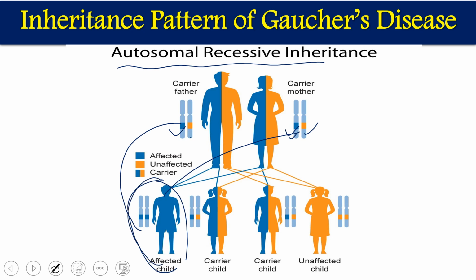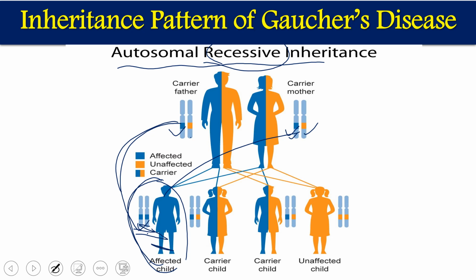So this child will have both alleles for the affected gene. The gene responsible for the enzyme is defective here. Because it is an autosomal recessive disorder, we require one allele from the father and one from the mother. In this case, the child will have Gaucher's disease expressed.